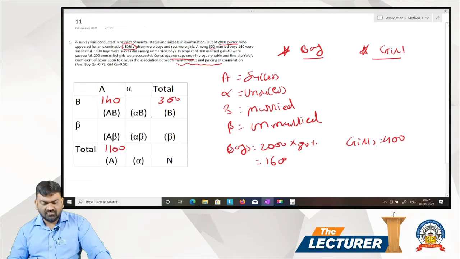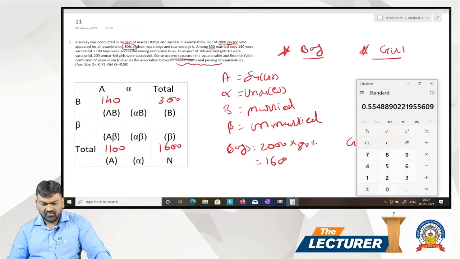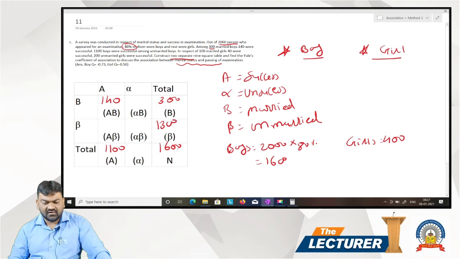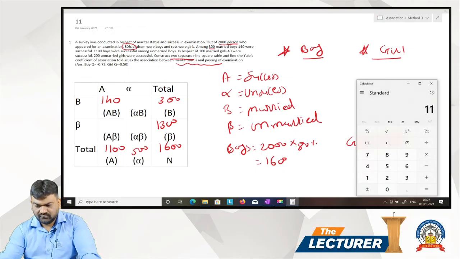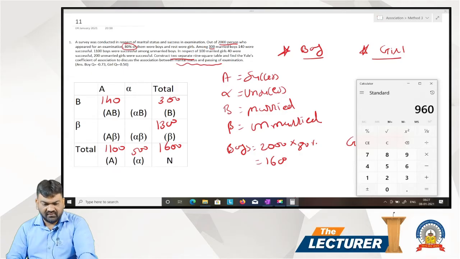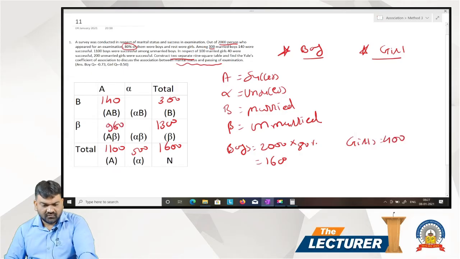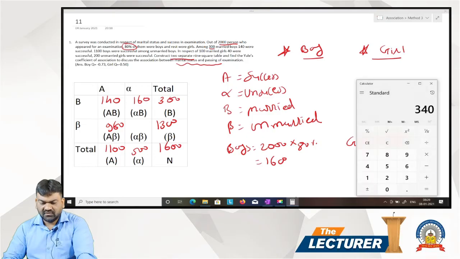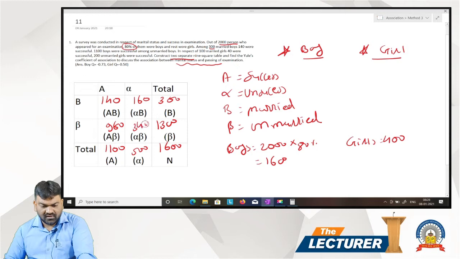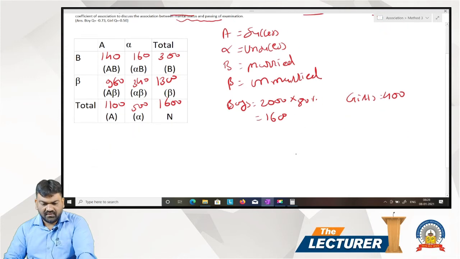Okay, now we have to find out total. There are 1600. 1600 minus 300, 1300. 1600 minus 1100, 500. 1100 minus 140, 960. 300 minus 140, 160. 500 minus 160, 340. 340 plus 960, 1300.